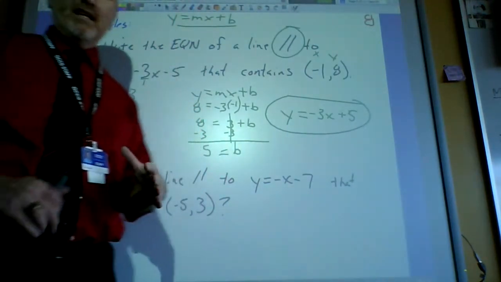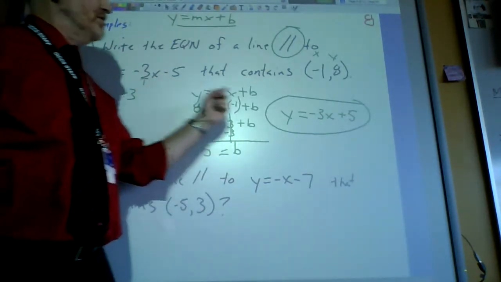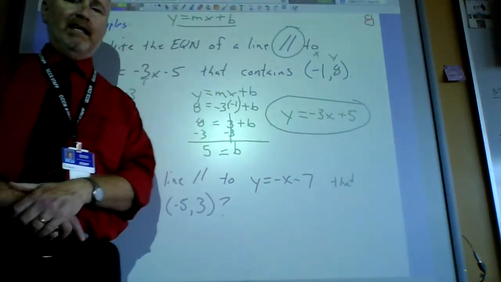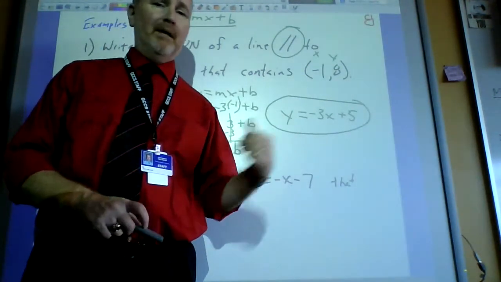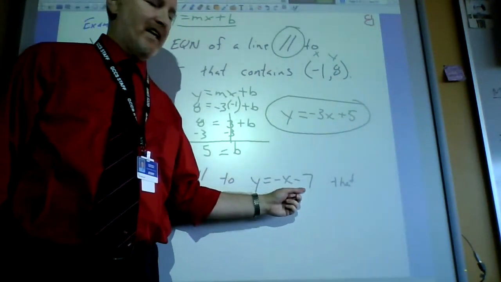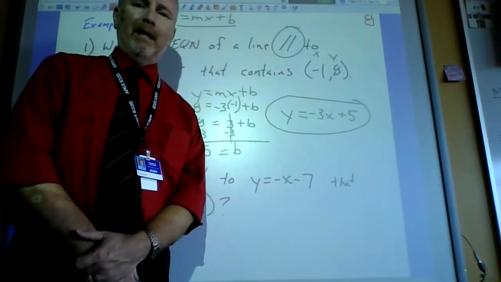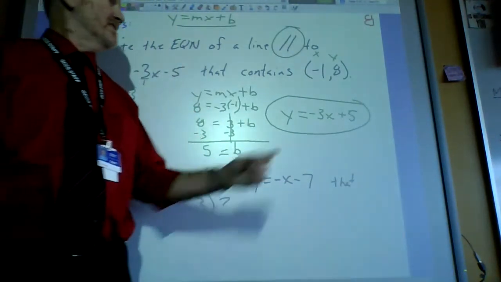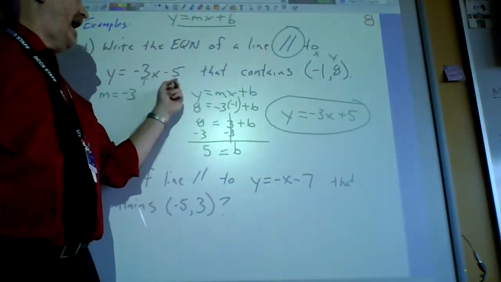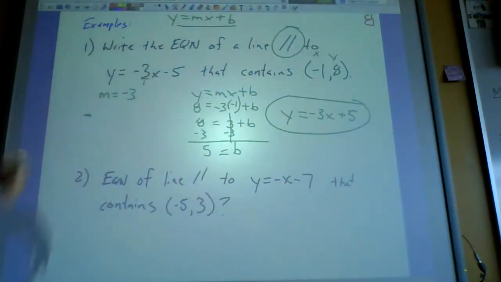Now, some students said, oh, well, Mr. Metcalf, I have a shortcut. Since he was -5, all you do is make him +5, right? No, that's a coincidence. It did happen like this on this problem, but it won't normally happen like this. And here's what I mean. Like on this one, it's -7. Does that mean the answer is going to be +7? No, I would bet a lot of money that it's not going to be. This just happened to be a coincidence. So don't do that. Don't say, oh, I just make it the opposite. No, that doesn't work. It did in this one, but not usually.